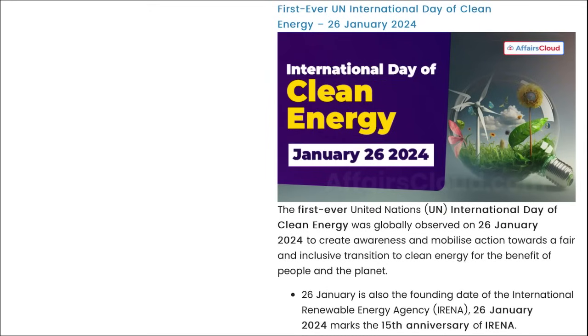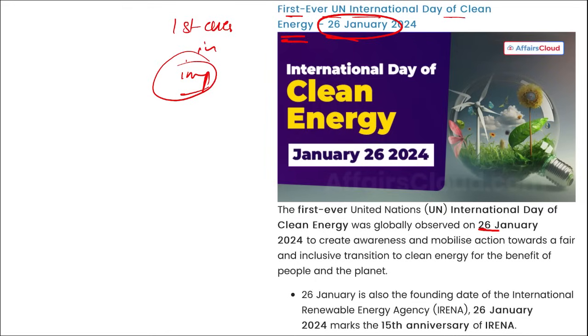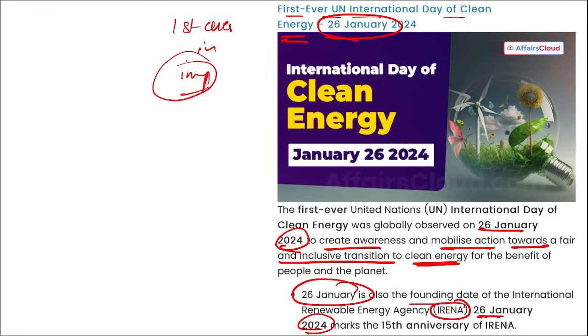Correct? Next is the first ever UN International Day of Clean Energy, observed on 26th of January. First ever, that means the inaugural, right? Mark this important. First ever UN International Day of Clean Energy observed on 26th of January 2024, and it is to create awareness and mobilize action towards a fair and inclusive transition to clean energy. Right? And 26th of January is also the founding day of IRENA. That is, 26th of January marks the 15th anniversary of IRENA.